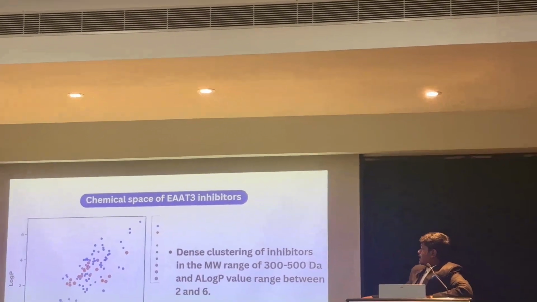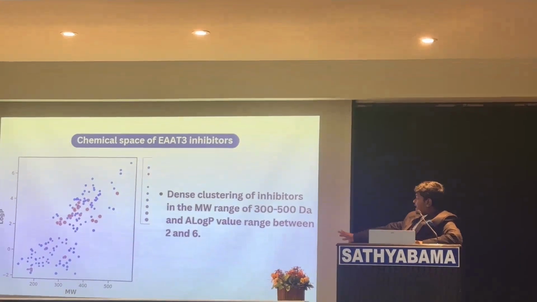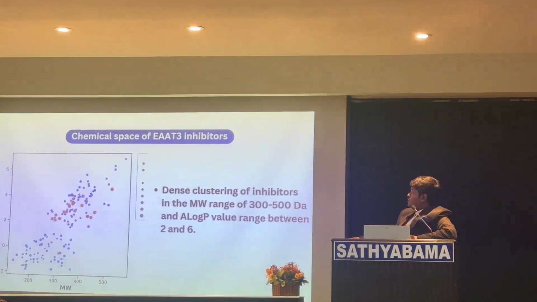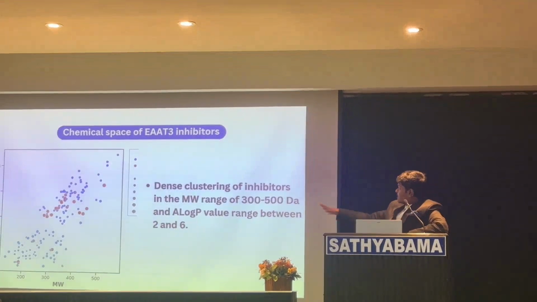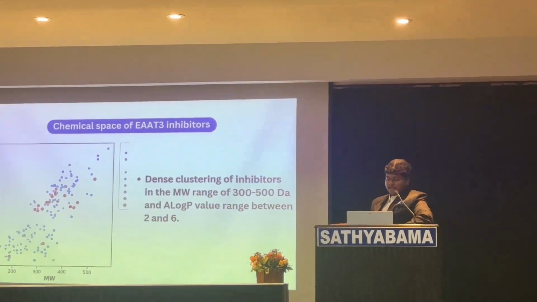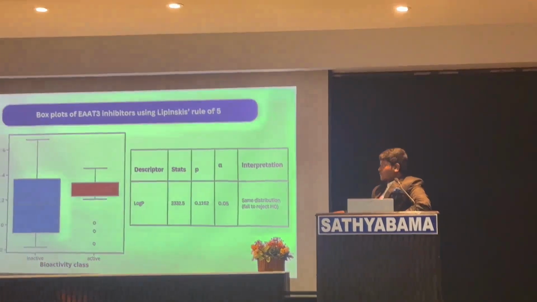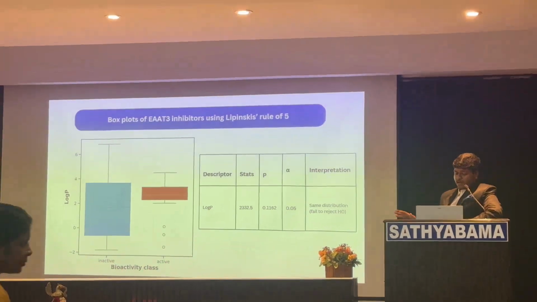When you consider that, you can see that the molecular weight ranges from 300 to 500, and the log P value is less than 5. You can see there are some outliers here and there in our data set. And now these are some box plots. Since there is a time constraint, I'll be skipping through this.